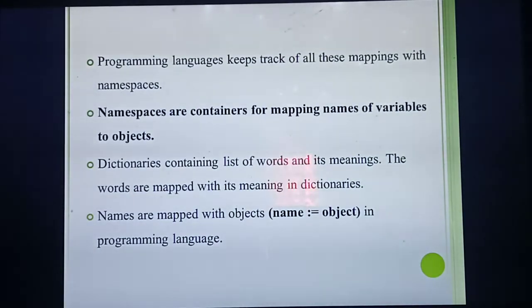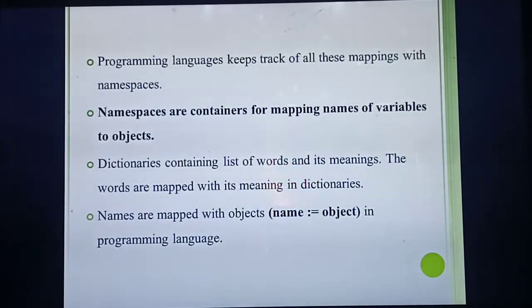Then take another bottle. In that bottle you are writing all the 25 names, and that bottle or container you are naming as name. So how many containers are here? 2. What are they? Roll number and name. So 2 containers. These two containers we are calling namespaces.